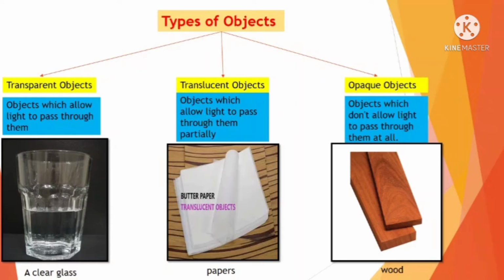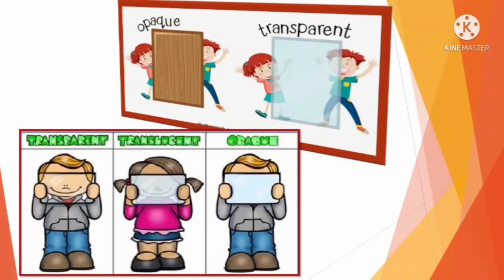Next is the opaque object. The objects which don't allow light to pass through them at all. Like, hold a book in front of your eye. Can you see through the book? No. That means those kinds of objects will not let light pass through them. They are known as opaque objects, like brick, book, table, chair, anything.